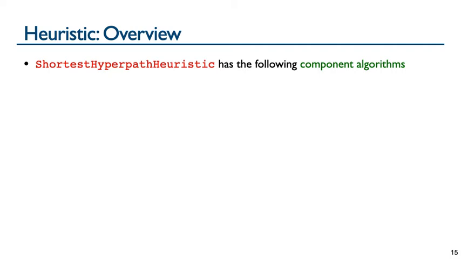Our shortest hyperpath heuristic is composed of a few component algorithms.